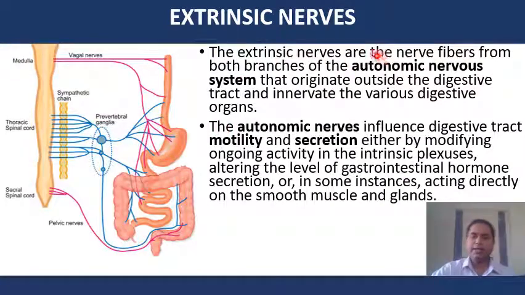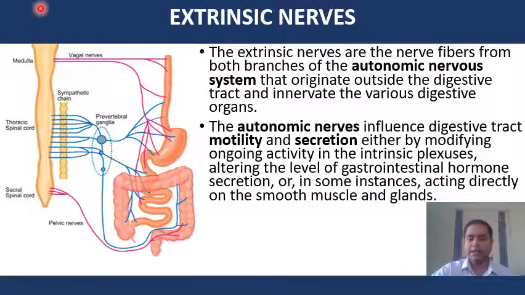The extrinsic nerves are the nerve fibers from both branches of the autonomic nervous system that originate outside the digestive tract and innervate the various digestive organs. The autonomic nerves influence digestive tract motility as well as secretion, either by modifying ongoing activity in the intrinsic plexuses, by altering the level of gastrointestinal hormone secretion, or in some instances by acting directly on the smooth muscle and the glands.